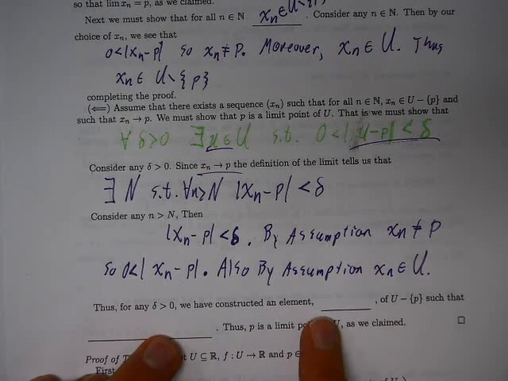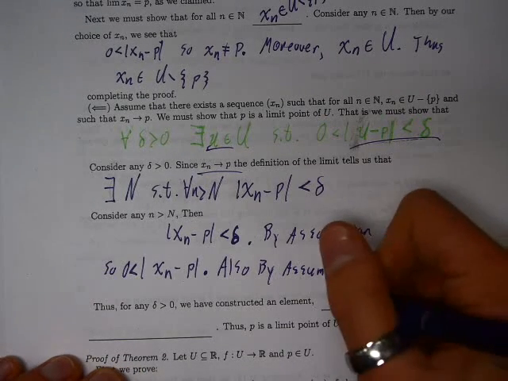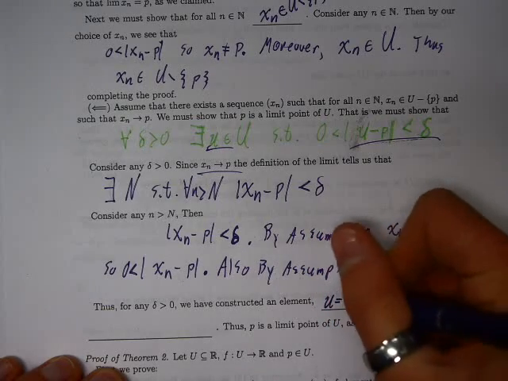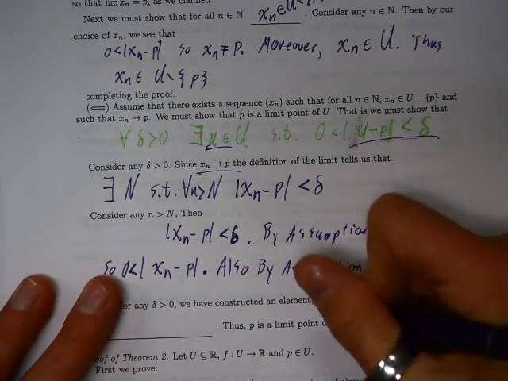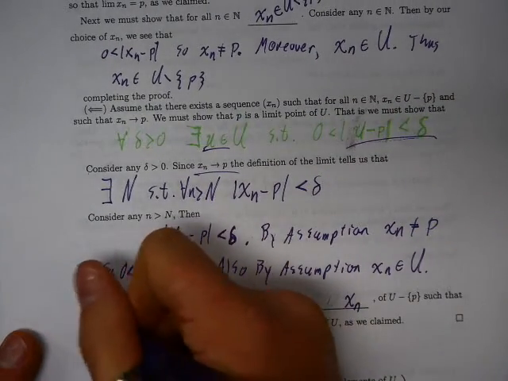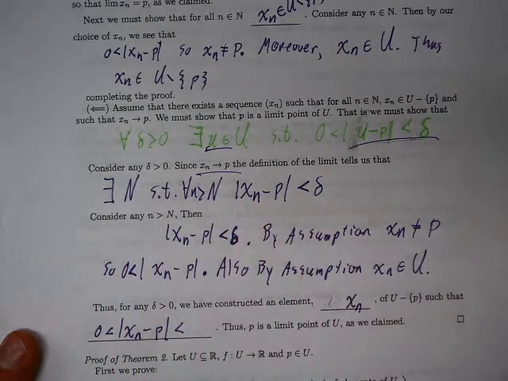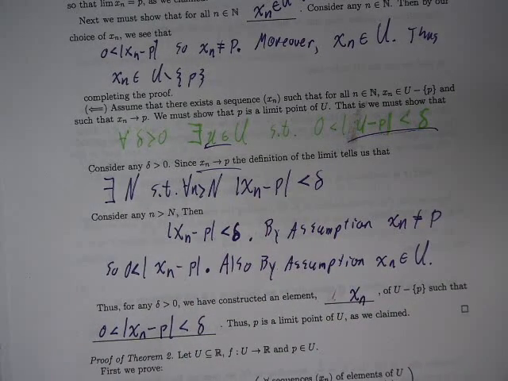So let's see. What then is the element of the set U that satisfies that inequality? What choice of little u should I make? How about x of little n? So we have constructed an element, x_n, contained in U minus the singleton {p}, such that 0 is less than the absolute value of x_n minus p, which is less than delta. Thus, p is a limit point of U, as we claimed.